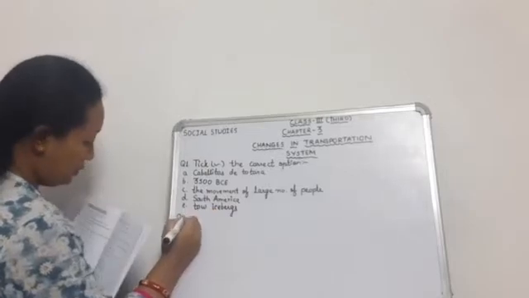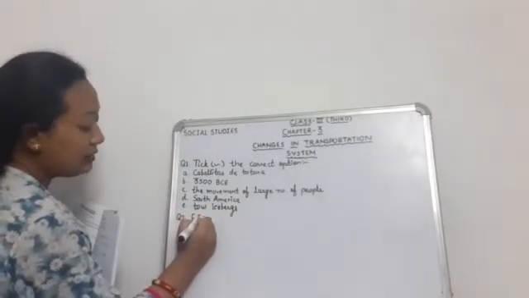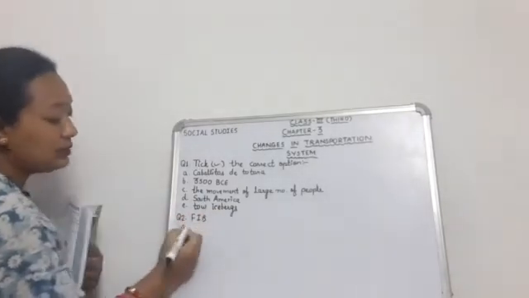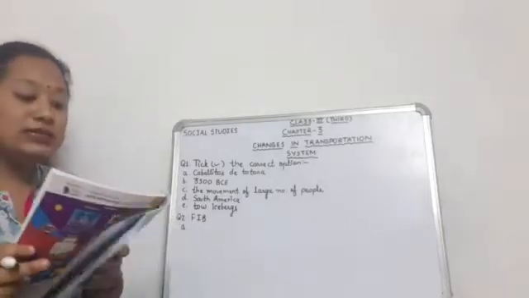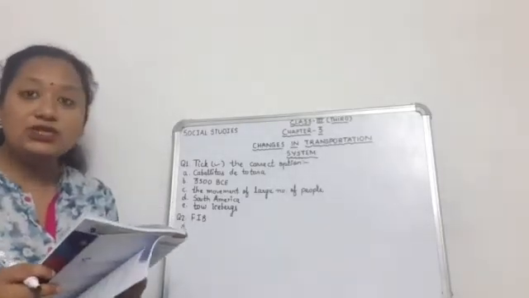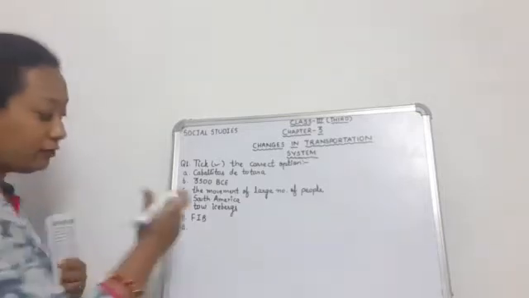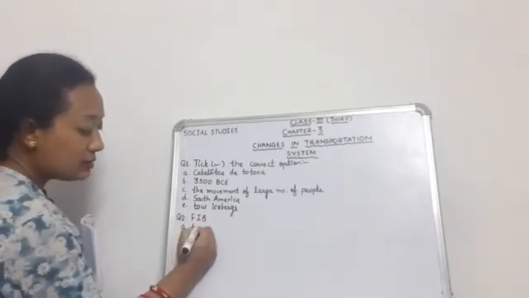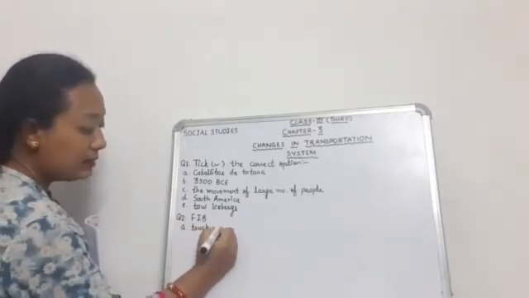Then question number 2 is fill in the blanks. I am writing the short form FIB. FIB means fill in the blanks. Number 1: in order to carry goods, dash and dash are used on the land. What are used to carry goods? Trucks, and the other is goods train.